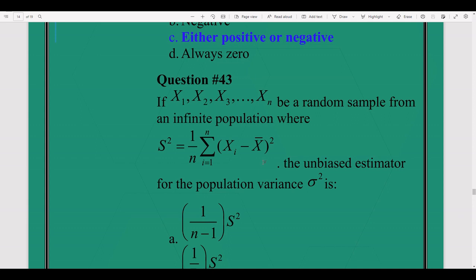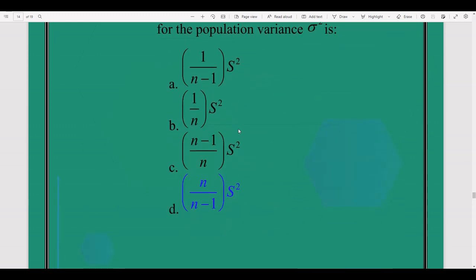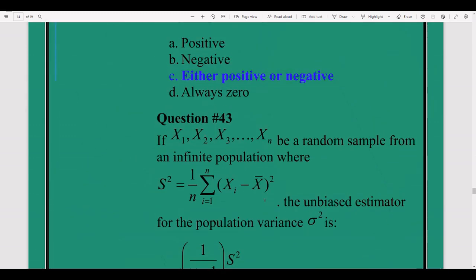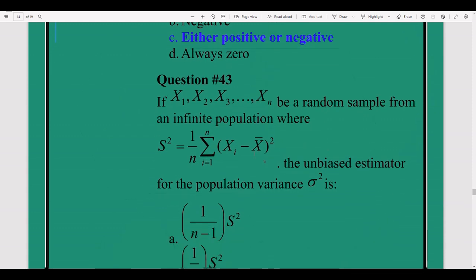If x1, x2, x3, so on xn be a random sample from an infinite population, so s square, which is sum of xi minus x bar square over n, this is sample variance. S square is sample variance. What is the unbiased estimator for population variance sigma square?